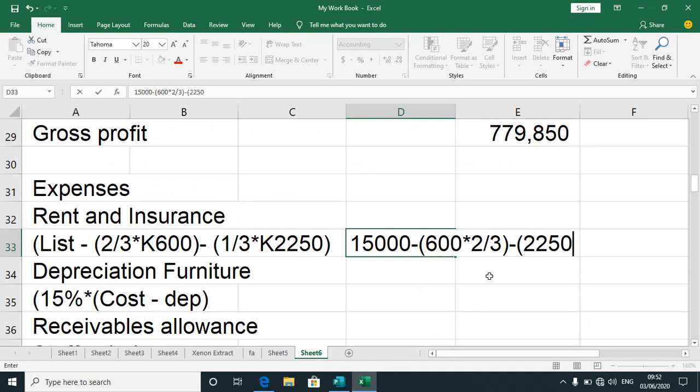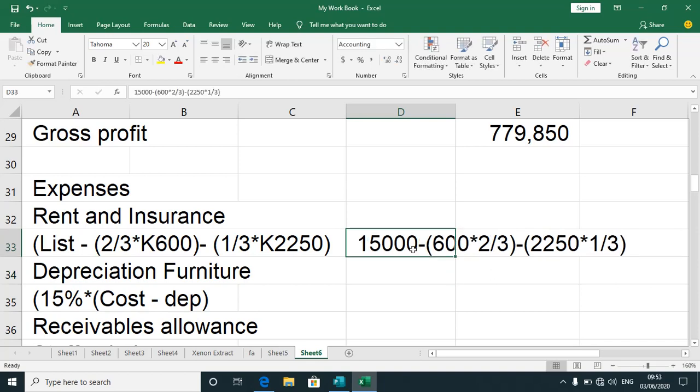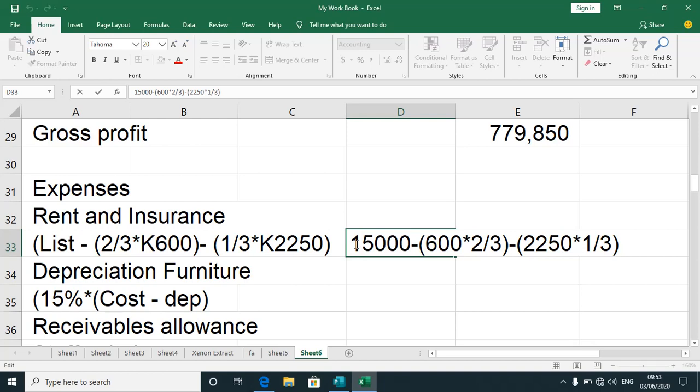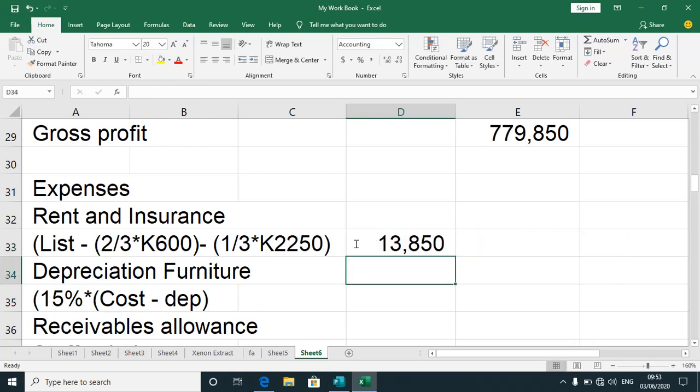So 2250 by 1 divided by 3, right? So what do we have for rent? Okay, so I'm getting 13,850, which is correct.